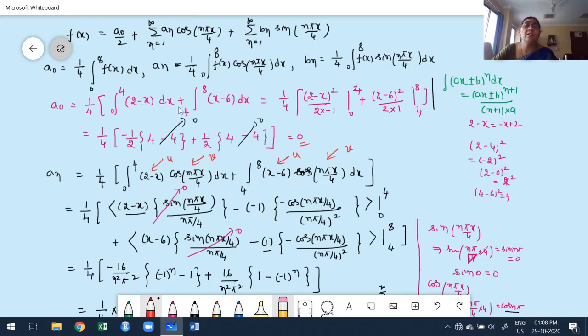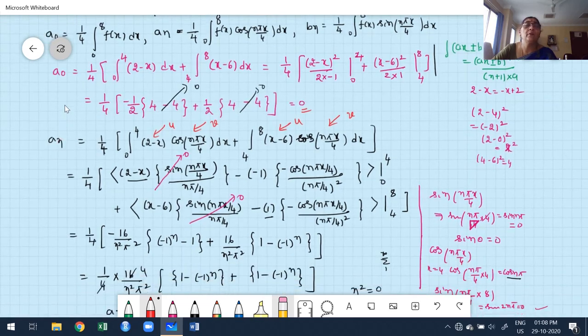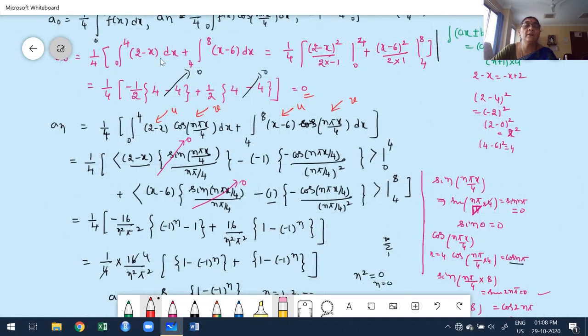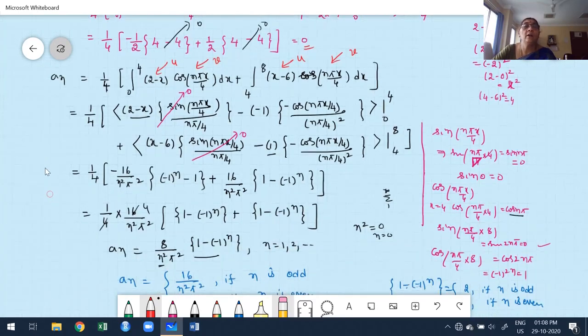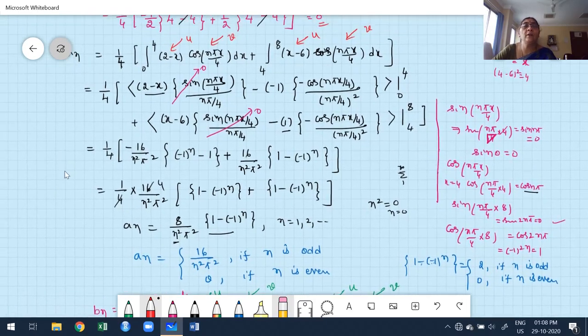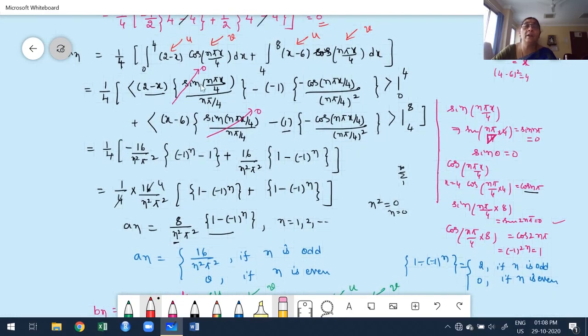If you evaluate each and every term separately, it is simply complicated. Better to do it this way whenever there is a linear form inside the factor. Carefully I have to find an and bn while applying the UV rule. After applying the UV rule, see how to simplify carefully. For the first product of sine or cos, first verify what happens at the upper and lower limit. For both integrals, sine is 0 at the upper and lower limit, therefore the product must be 0.